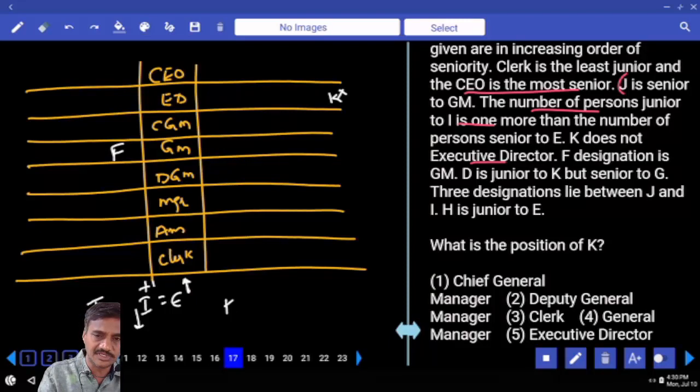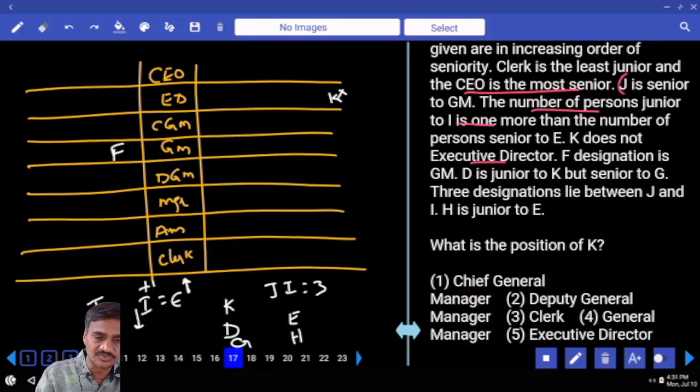Now D is junior to K but senior to Z. Now K, D and G must be in this order. And 3 designations lie between J and I. Now in between J and I, how many are there? There must be exactly 3. And H is junior to E. Now H is junior to E. Take the information. H is junior to E.